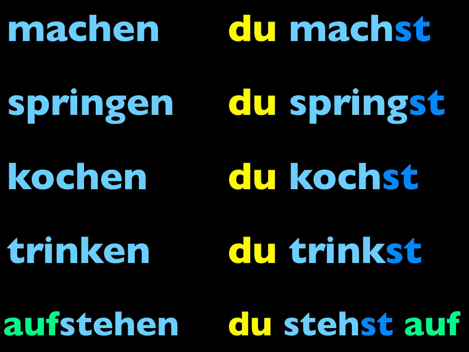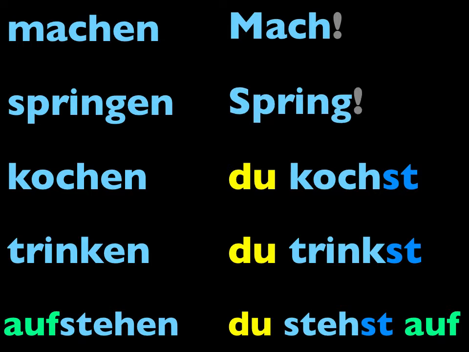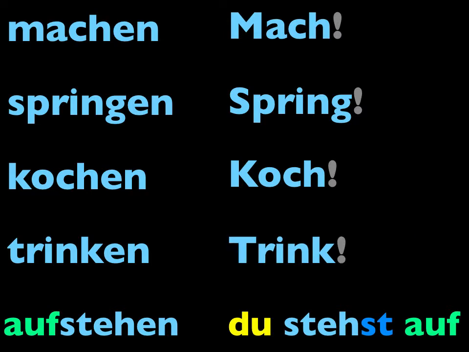Basically, simply drop the st from the du form and drop the word du as well, and you have the command. The first one, for example, as a command would be this, mach. That's pretty easy, isn't it? So make the command of the following ones. Springen, spring, kochen, koch, trinken, trink.